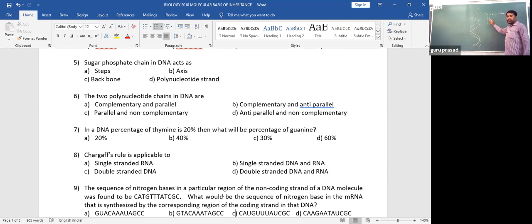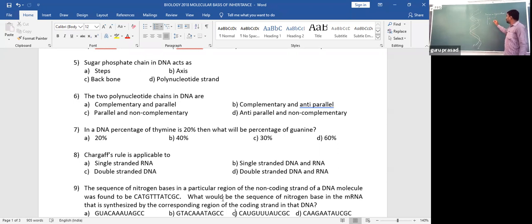Complementary means purines always pair with pyrimidines. Under that also, adenine of purine always pairs with thymine of pyrimidine, not with the cytosine of pyrimidine. Hope you understand. The pairing is always A with T, G with C. Even you can say vice versa, T with A, C with G. But the pairing is always fixed, A with T, G with C.